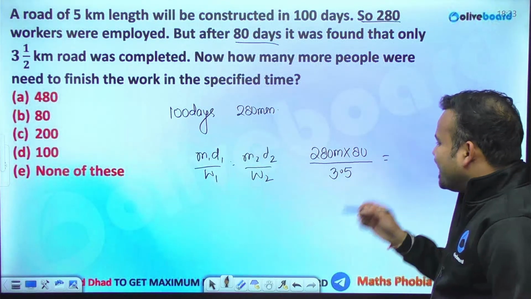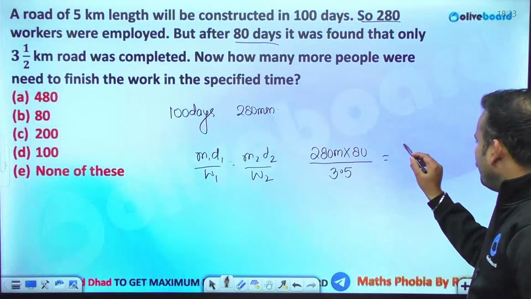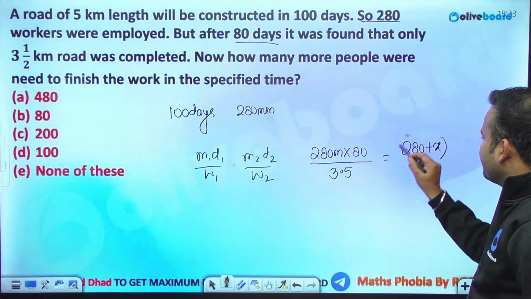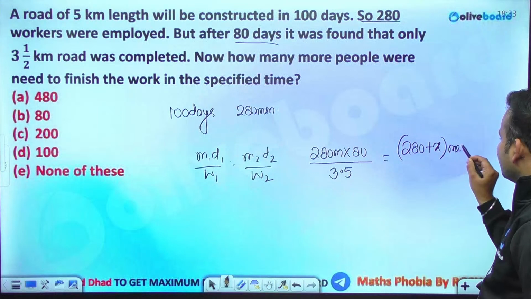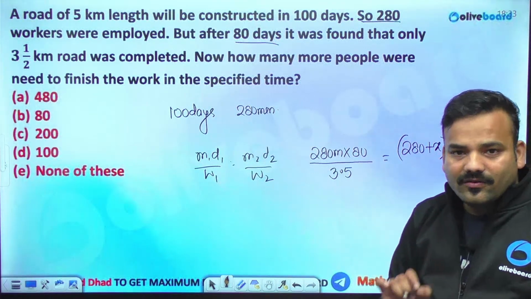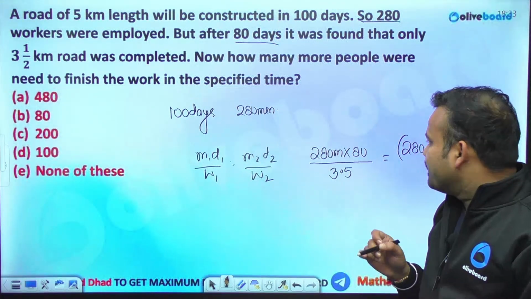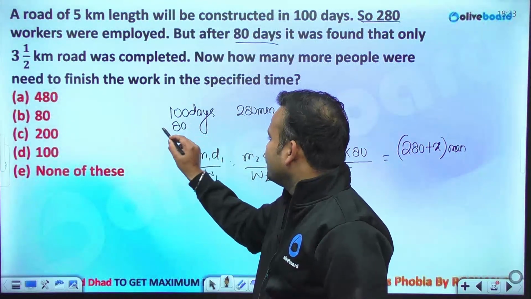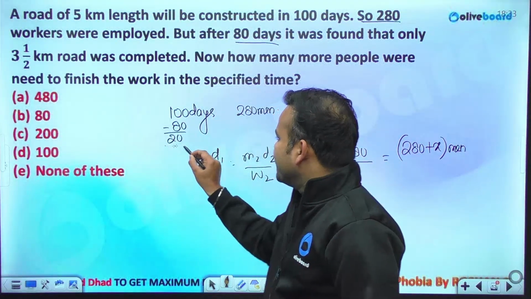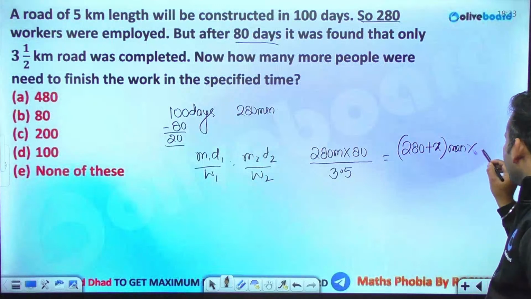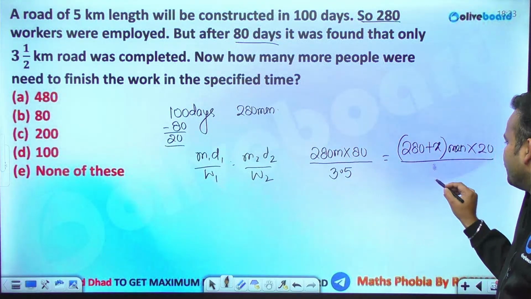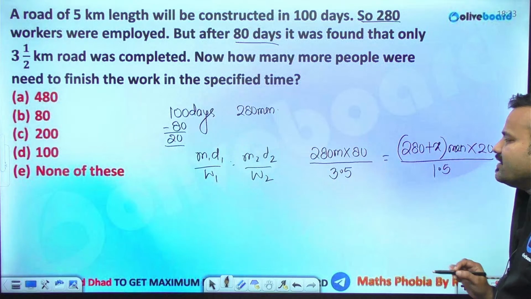Now how many extra men are required? 280 men were already there. Let's say we are acquiring X more men. So these are the total number of men now. And how many days are left? Out of 100 days, if 80 days are over, that means only 20 days are left. And what is the amount of work left? Out of 5 km, 3.5 is completed. That is 1.5 km of road is left.